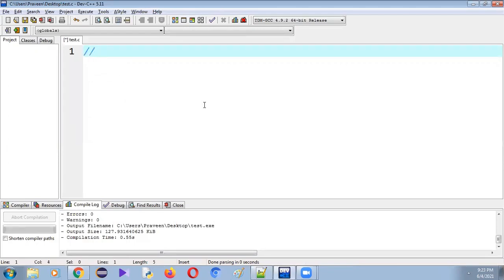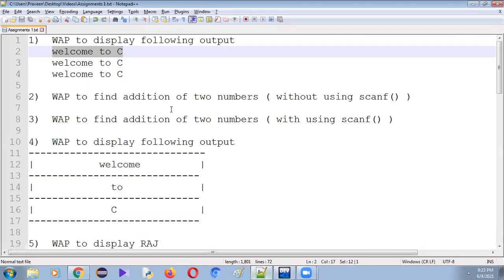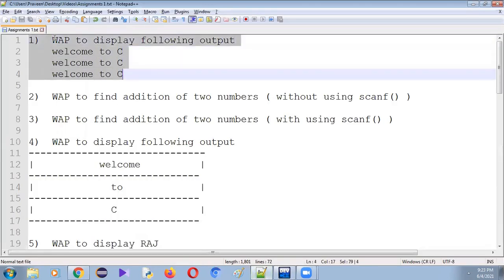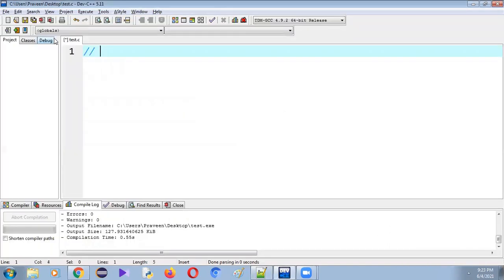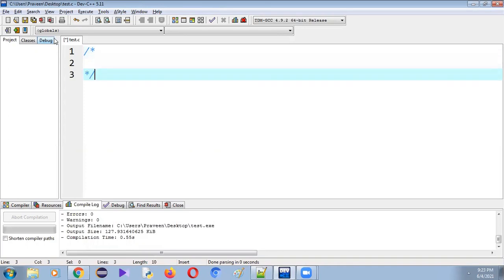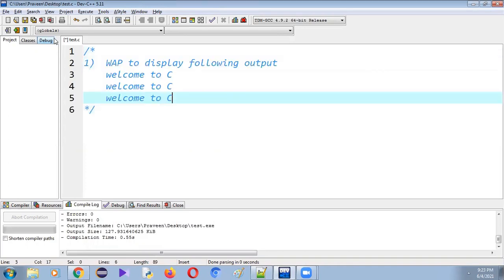It would be better to write the comment of a program. Let me use a multi-line comment. Comments are the statements that won't be compiled by the compilers. They give some description regarding why we are writing the program. So here we are writing a program to display "welcome to C" 3 times.